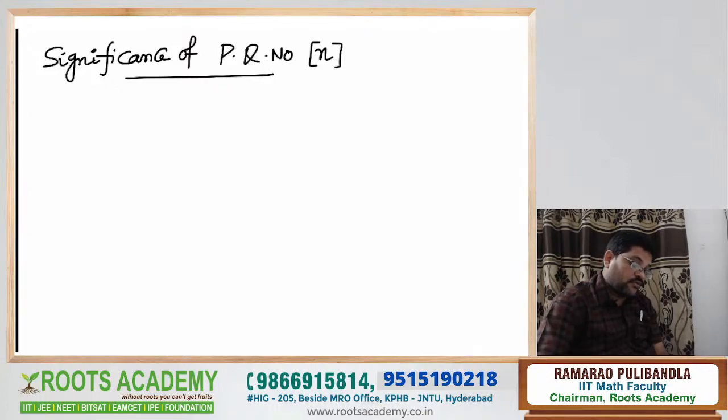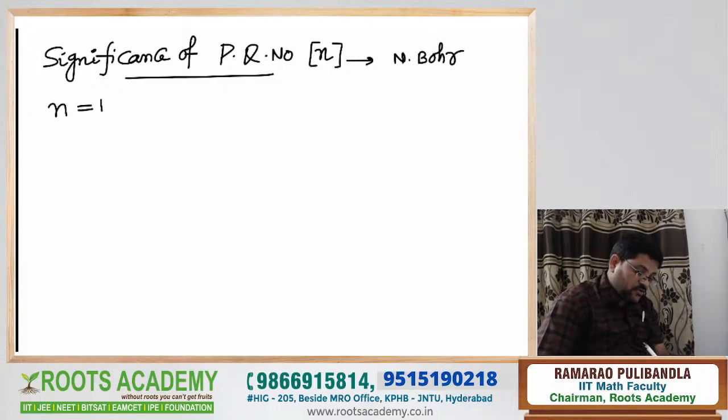Now, the principal quantum number was introduced by the scientist Niels Bohr. This is very well known to you. And principal quantum number n equal to 1 is the K orbit, n equal to 2 is the L orbit, n equal to 3 is the M orbit, n equal to 4 is the N orbit. All of you are very well aware.